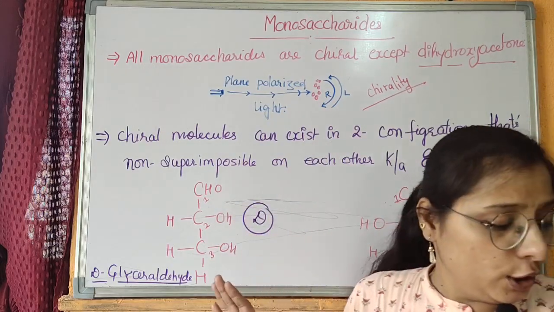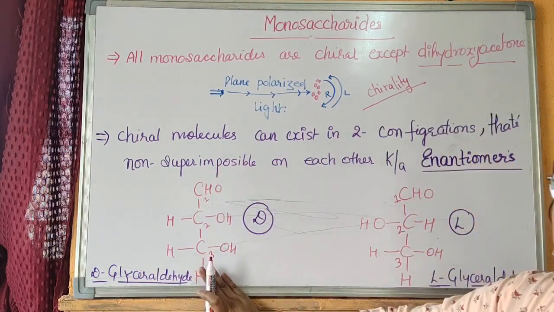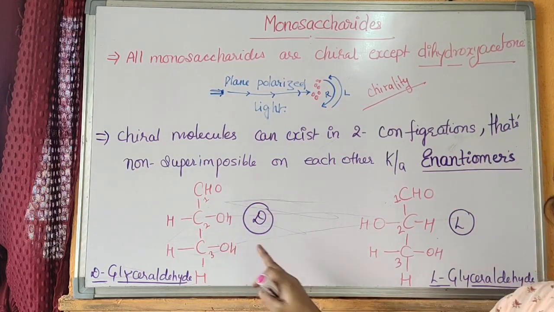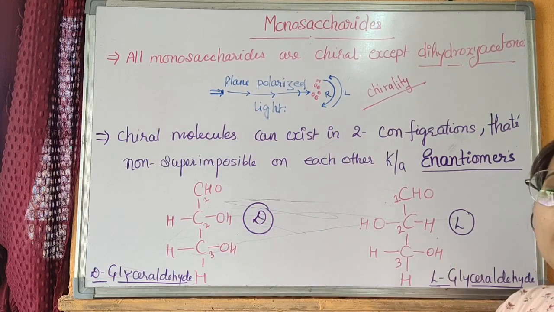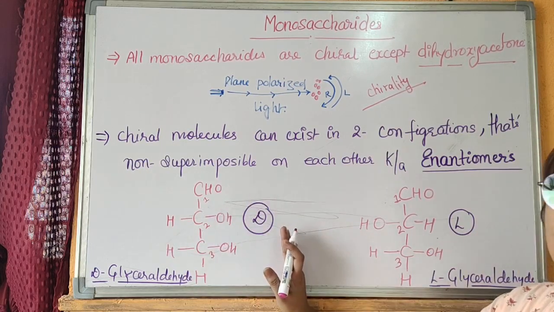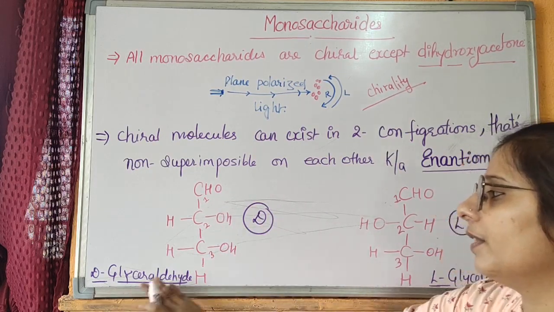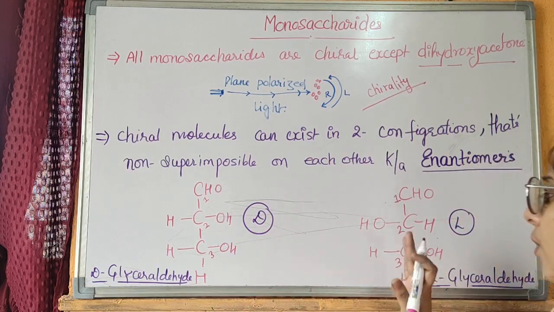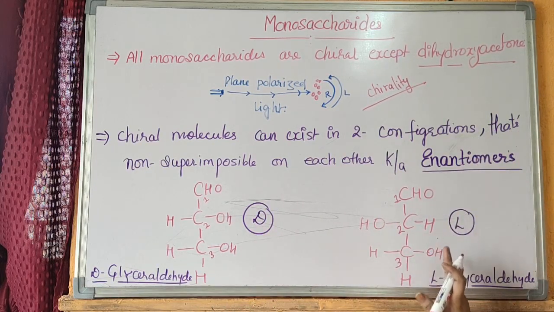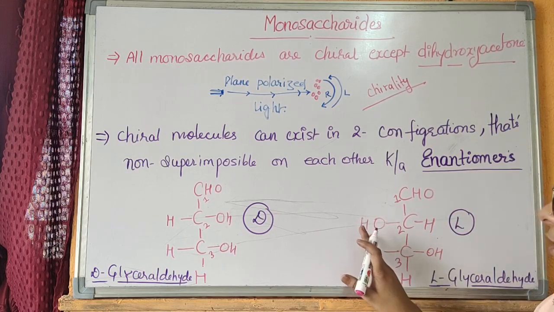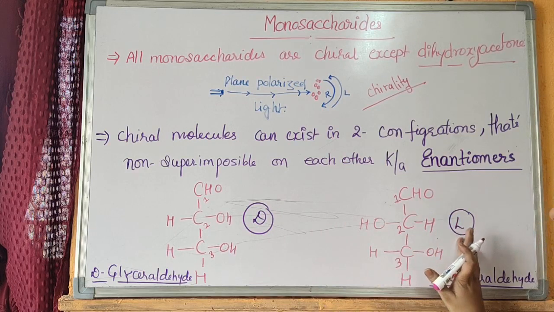A glyceraldehyde molecule has 3 carbons, a chiral center, and it has an aldehyde group and 2 hydroxy groups. When the chiral hydroxy group is on the right side, then that glyceraldehyde is said to have the D configuration. But when the hydroxy group is on the left side, then that glyceraldehyde molecule is said to have the L configuration.